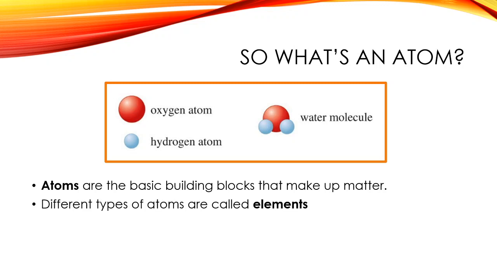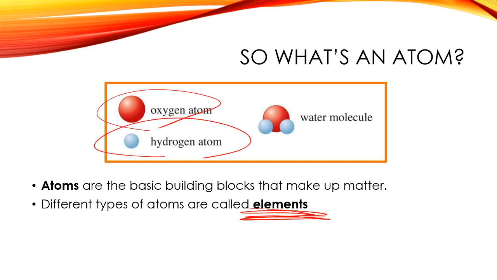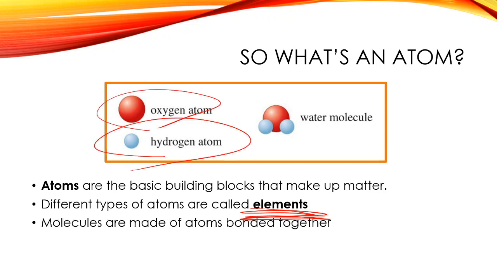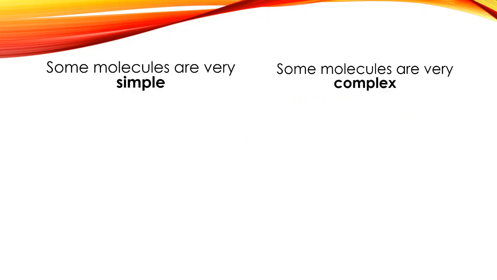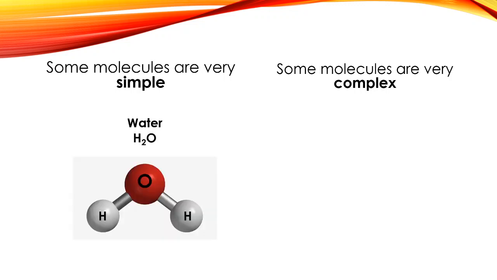Different types of atoms, she also mentioned this in the video, are called elements. Elements, that's a very key vocabulary word that we're going to keep on hearing moving forward that you are responsible for knowing. It's different types of elements, or different types of atoms. So oxygen is an element and hydrogen is an element. And molecules are made of atoms bonded together. Like this water molecule right here is an oxygen atom bonded with two hydrogen atoms to make a molecule. Now, some molecules that we'll see in science and in the world are very simple. Water is a good example of it.